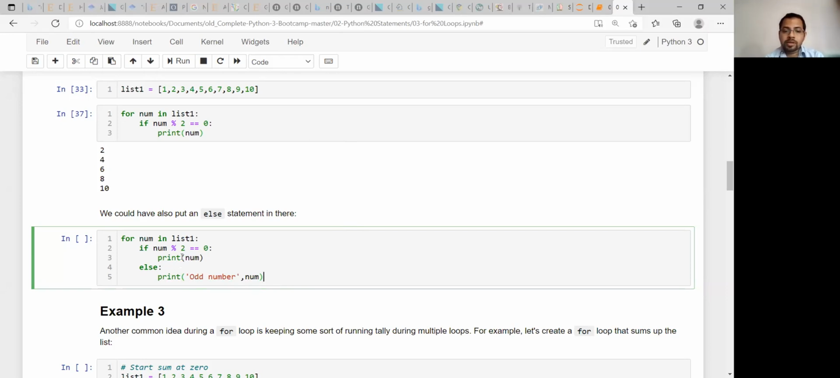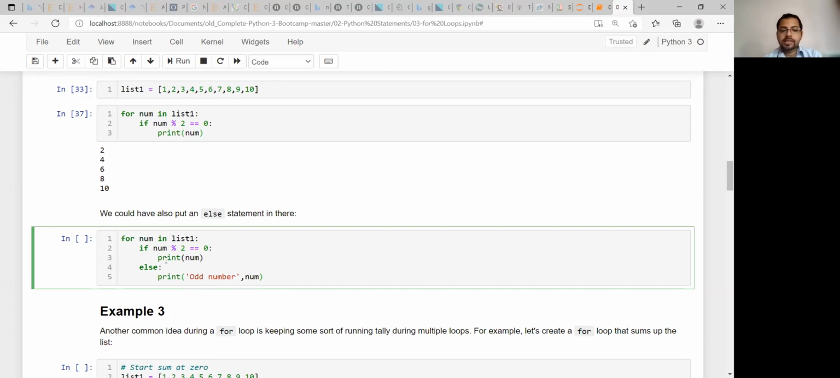2 is an even number. So the rest of the numbers, what are not there in this: 2, 4, 6, 8. You can check that these numbers are even: 2, 4, 6, 8, 10. Now here it is saying that if the numbers are not even, then print this. Sir, in the place of 1, 3, 5, it will print odd number. Right.